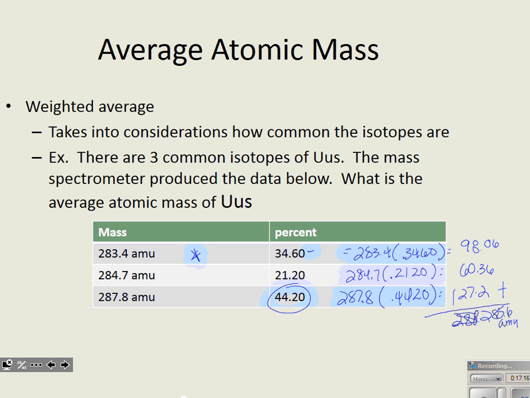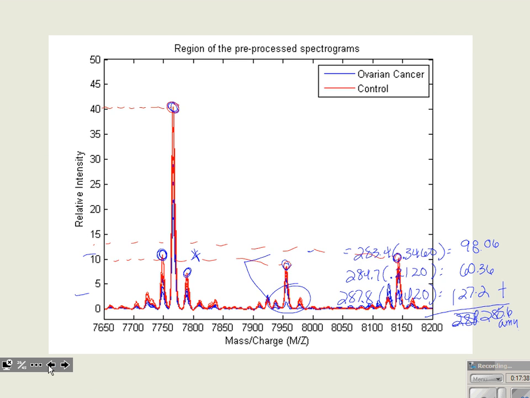Because these two isotopes were relatively close to each other in abundance, we're looking at a weighted average that's right in between the two of them. I should have done something a little farther away, like hydrogen, where like 90% of the isotopes weigh a mass of 1. Okay, so that is how you calculate average atomic mass.